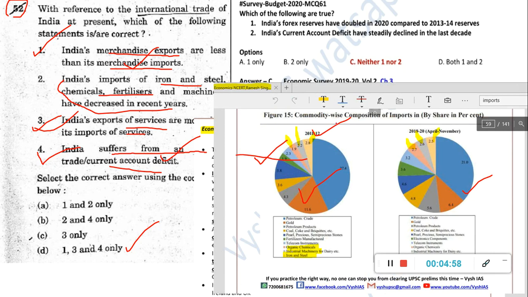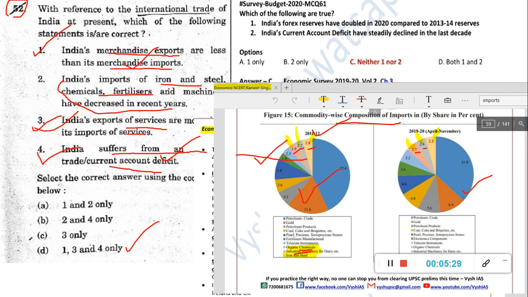Here we see the commodity wise composition. If you see different color coordinations, industrial machinery, this gray color, here it is 2.2 and here it is 2.6. But the question is telling that machinery, everything has decreased in recent years. So one item we checked, that itself is wrong. Then chemicals, I think it is here 2.8 and here 2.5. Maybe that, or the pink color, 1.9 and 2.7. That also has increased.